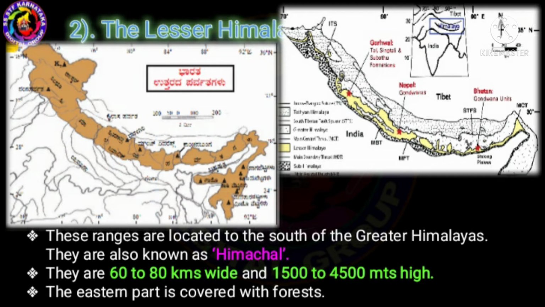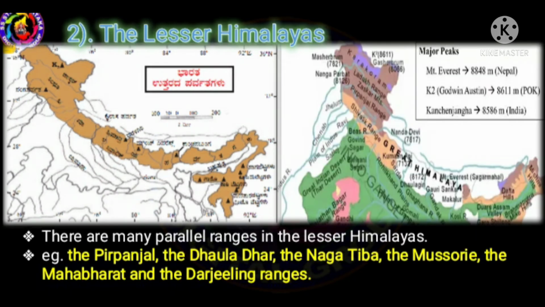They are also known as Himachal. They are 60 to 80 kilometers wide and 1500 to 4500 meters high. The eastern part is covered with forest, and there are many parallel ranges in the lesser Himalayas.